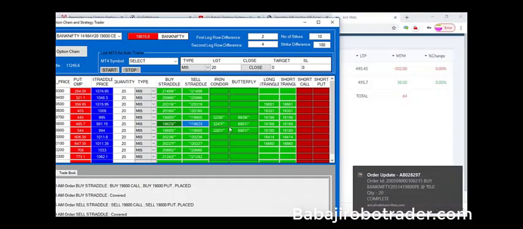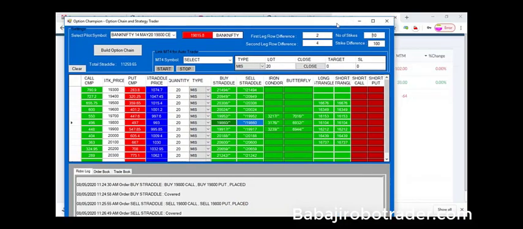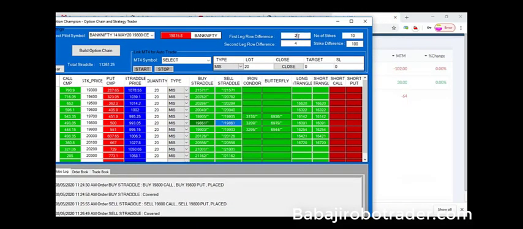So now I go for this iron condor. Here we can't build this yet, because we have defined at the top the first leg as 2, and the second leg as 4. Here you have the number of strikes, 1, 2, 3, like that. The number of strikes we have loaded is a maximum of around 10, with a pivot point of 19,800. Okay, if I increase, what will happen?